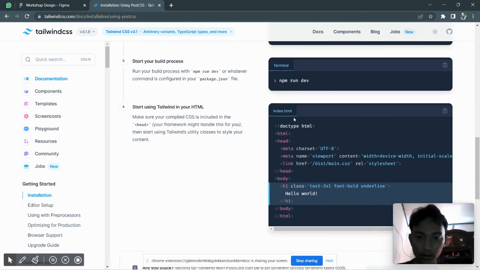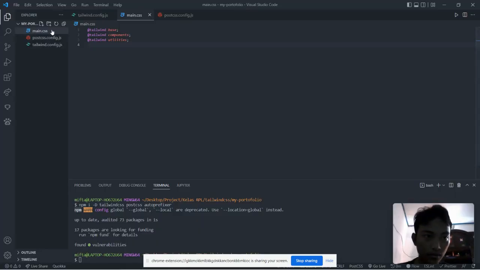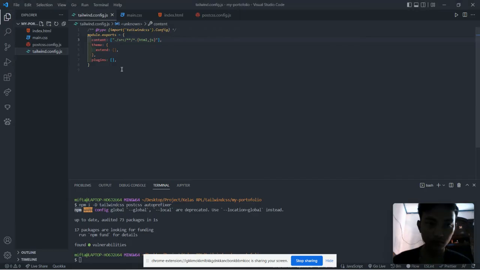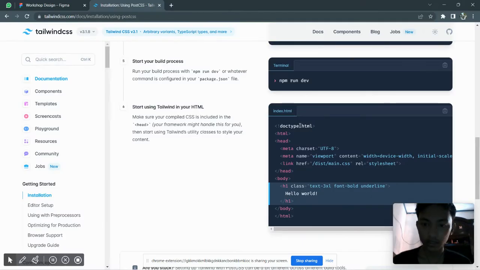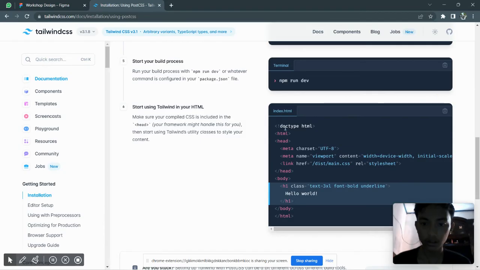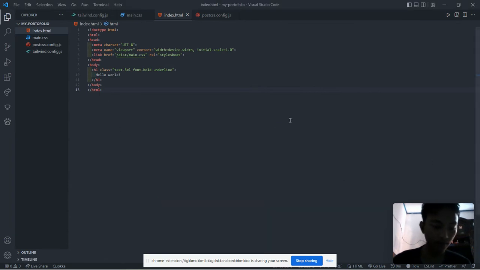Before that, you create index.html first, copy and paste into your index.html, and let's open your terminal. The shortcut is control and backtick.